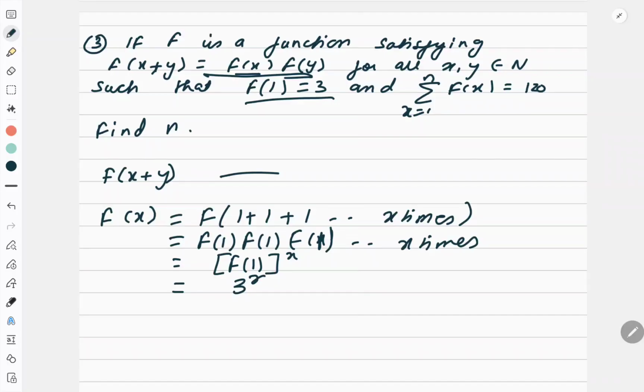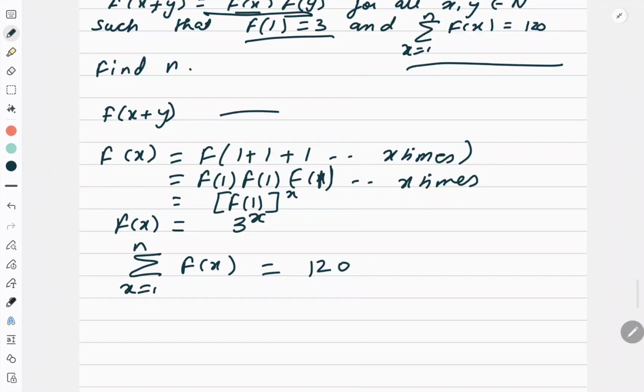So f of x is equal to 3 to the power x. Now what I will do next, I need to figure out this thing. Use this equation: summation x is equal to 1 to n, f of x is equal to 120 is given. And what is the value of f of x? Summation x is equal to 1 to n, 3 to the power x is equal to 120.